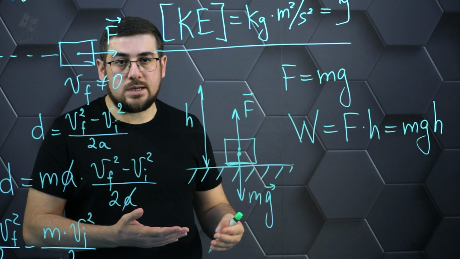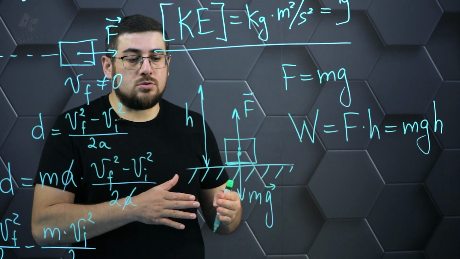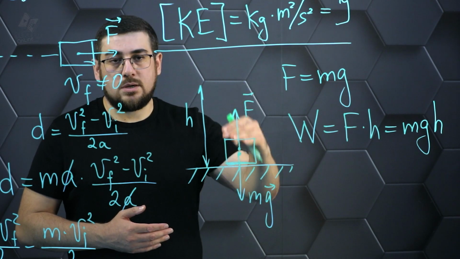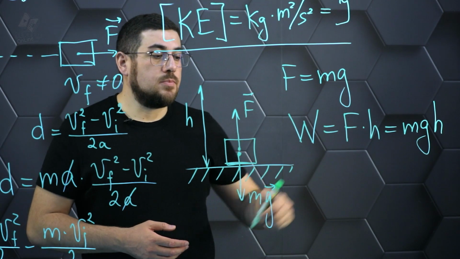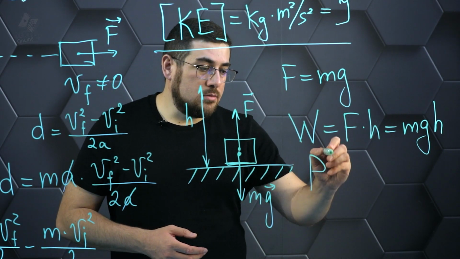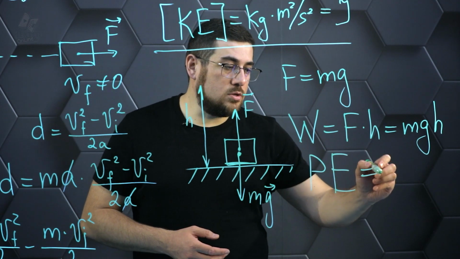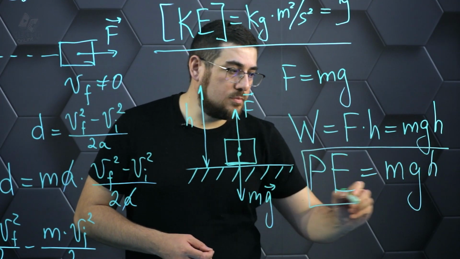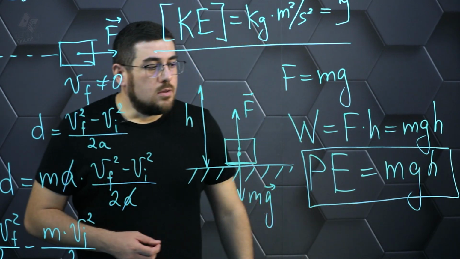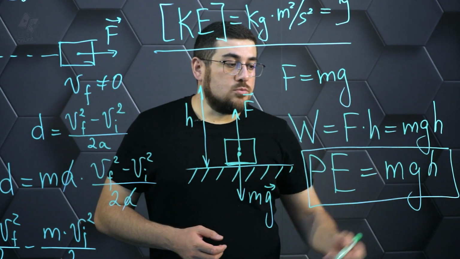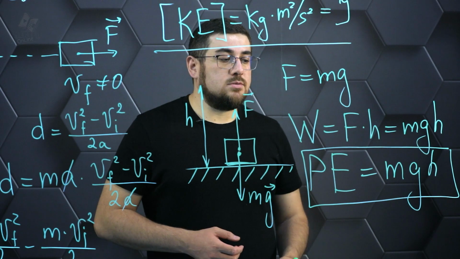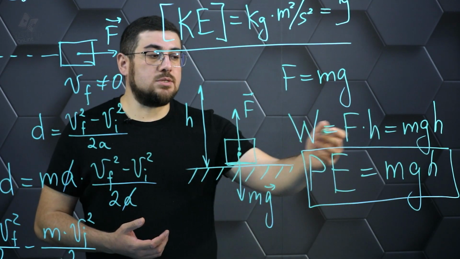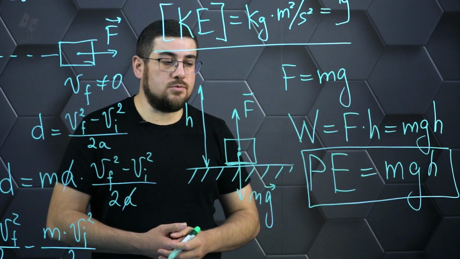Again we say that here there is no change of kinetic energy, i.e. the velocity of the body remains unchanged, constant. Then the potential energy of this object will be defined by the formula m g h. It will also be measured in joules, because we see here the same product of force on displacement as well as the work itself, which we have taken here as a basis for the derivation of this formula.